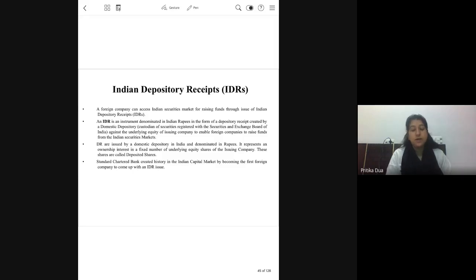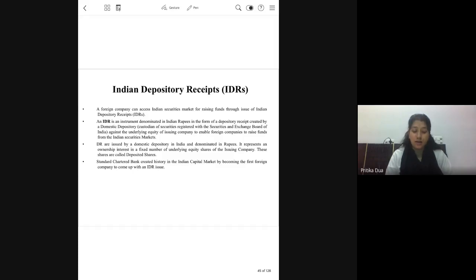Like the ADRs and GDRs, we'll have a domestic depository who has to be registered with SEBI. So the foreign multinational through its own bank will deposit the shares with the domestic depository, which will then, if required, bundle up the shares and form depository receipts and issue them in the Indian security markets.